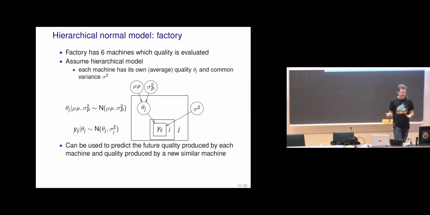And now we want to have a hierarchical model, so we want to learn how similar these machines are. It's not just the hierarchical model for reducing the uncertainty for each machine, it's also about learning how similar these machines are. In this case, we have the normal distribution model for these observations y_ij, and thetas have also normal distribution with common parameters mu_p, p as population, and sigma_p.